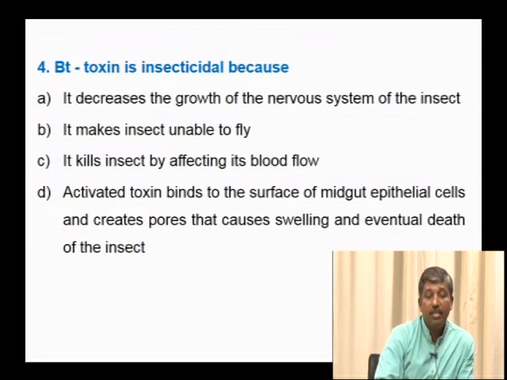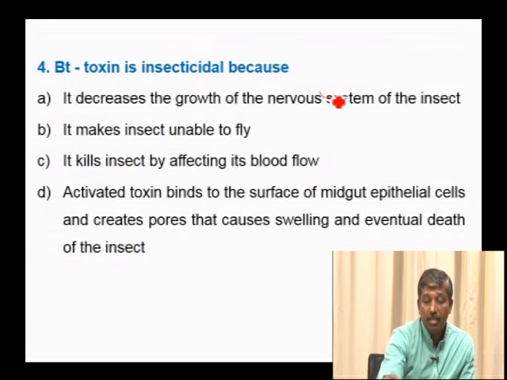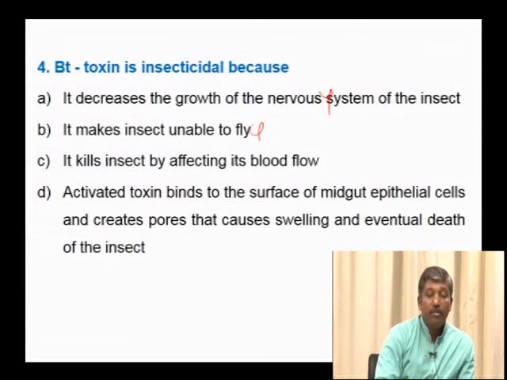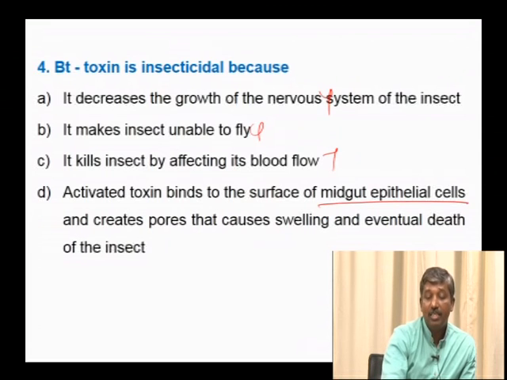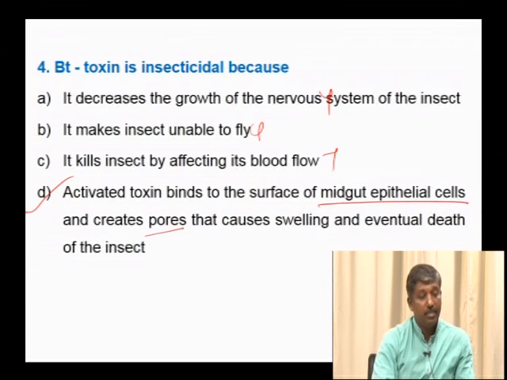Bt toxin is insecticidal because it decreases the growth of the nervous system of the host. As we already discussed, these crystal proteins encoded by cry genes act only on the gut epithelium, not on the nervous system. It makes the insect unable to fly. It does not relate to flying. It kills the insect by affecting its blood flow. So all these three are incorrect. Activated toxin binds to the surface of midgut epithelial cells and creates pores that cause swelling and eventual death of the insect. Hence option D is correct.